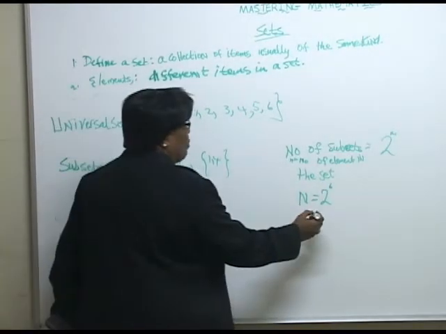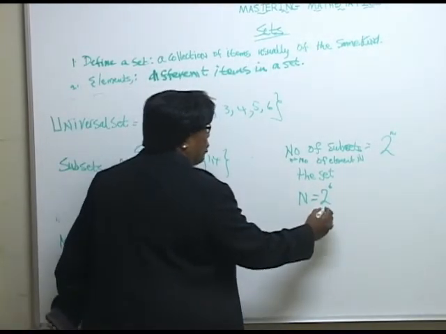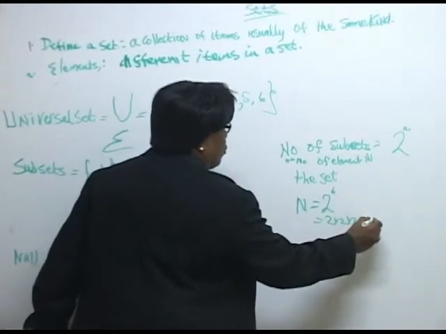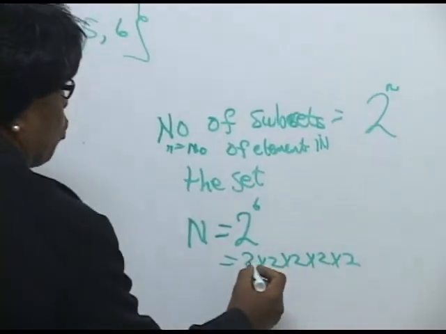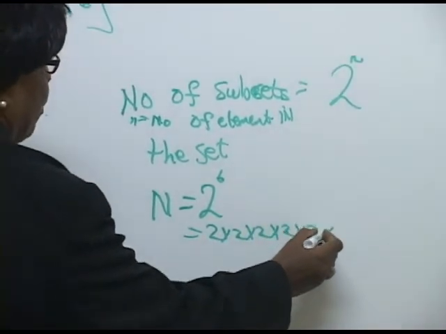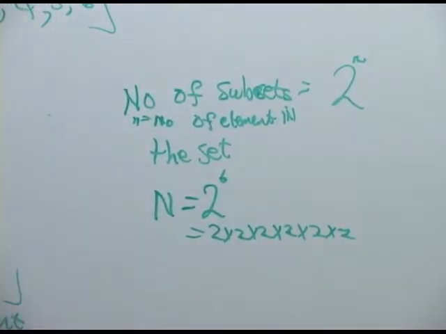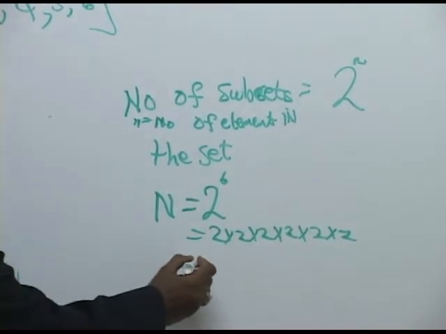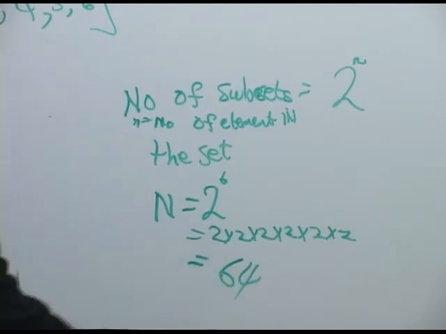And 2 to the 6, again, we get into our indices, and it would be equal to 2 times 2 times 2 times 2 times 2 times 2. If we know that 2 to the 5th is 32, then another 2 would give us the answer: 64 subsets that we're supposed to get.